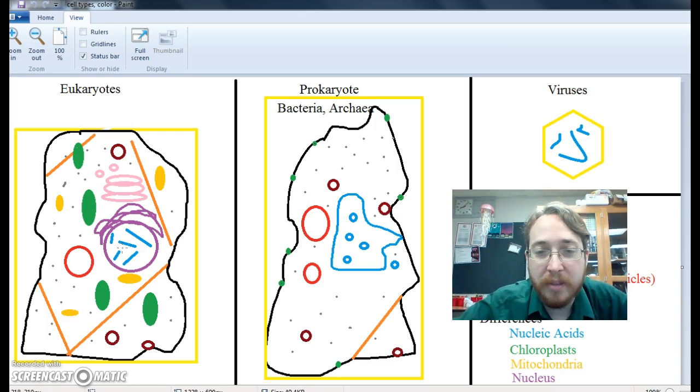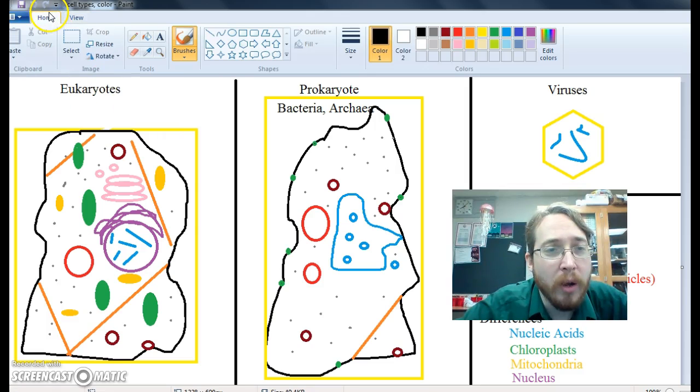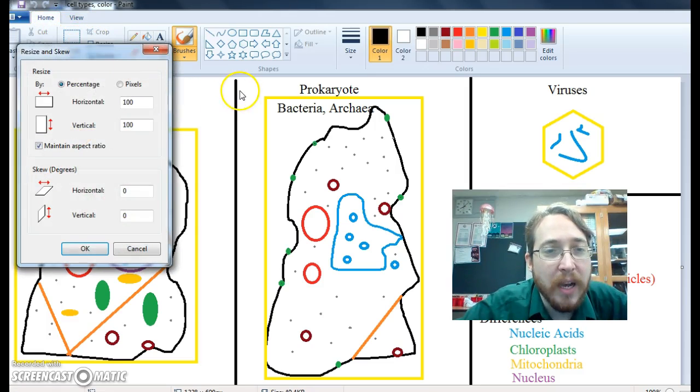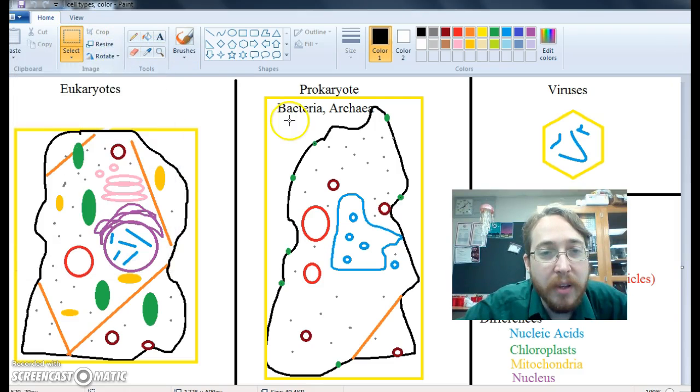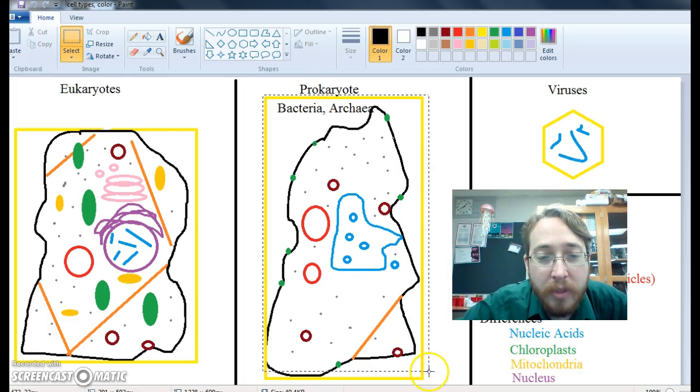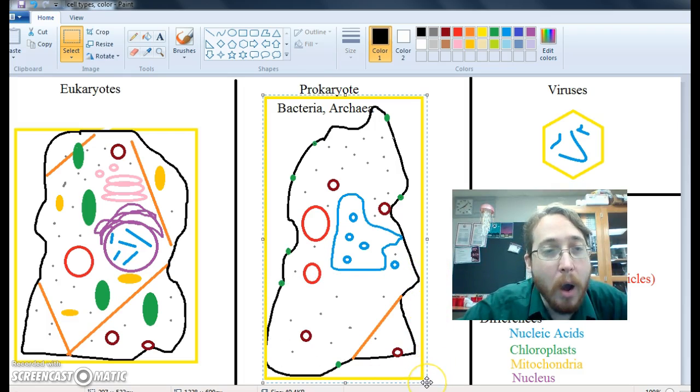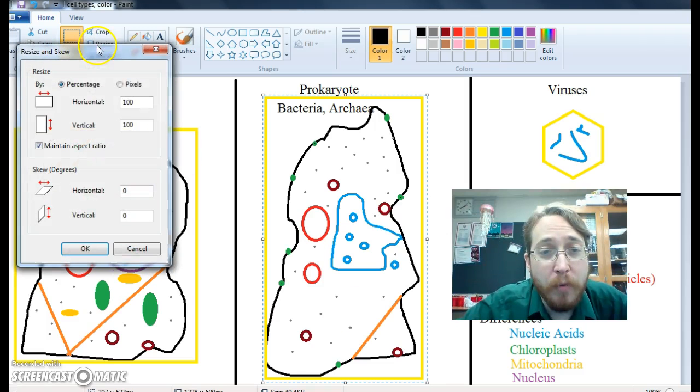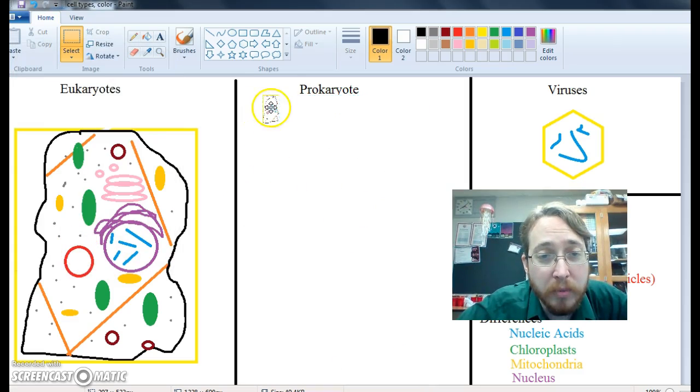Now, one last thing, this model is inaccurate. It's really cartoony, and the color coding is so that we can keep track of what's what. It doesn't have anything to do with the colors of cells. But there's something wrong, and that is the relative sizes. It turns out that these sizes are not the normal. For the most part, eukaryotes are large. For the most part, bacteria and archaea are rather small.